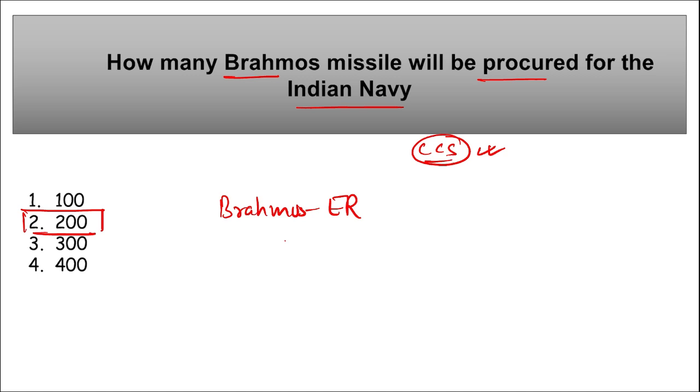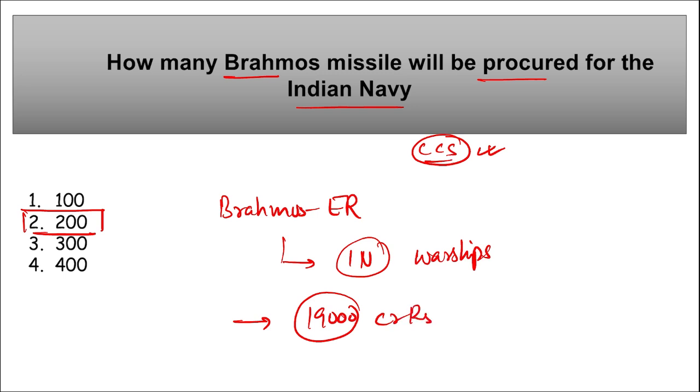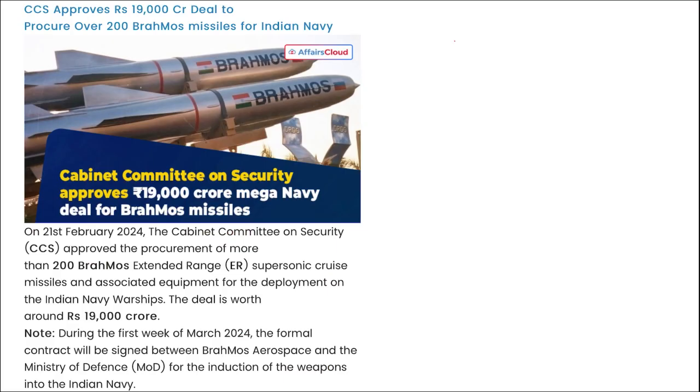And this will be for the Indian naval warships. Then next thing, remember, the deal has been signed that is worth 19,000 crore rupees, correct?